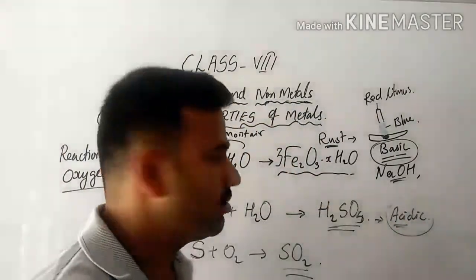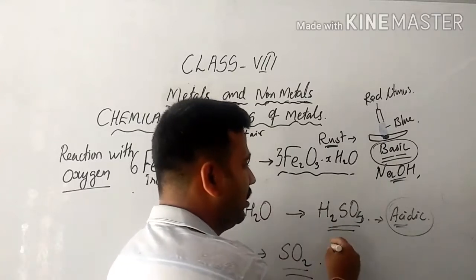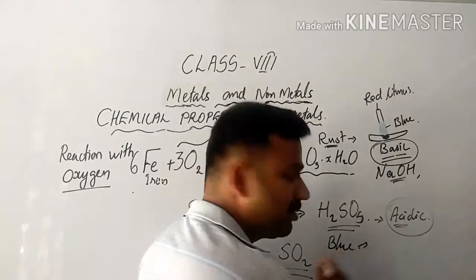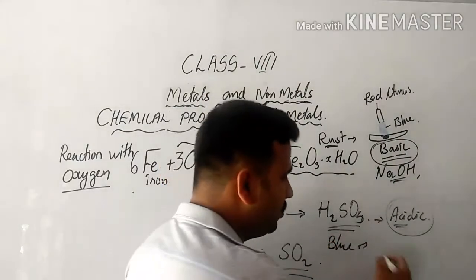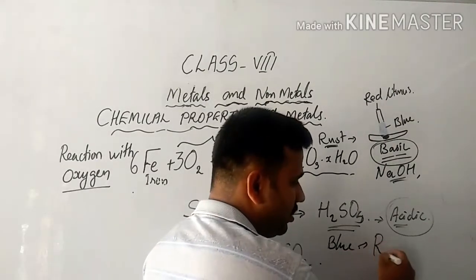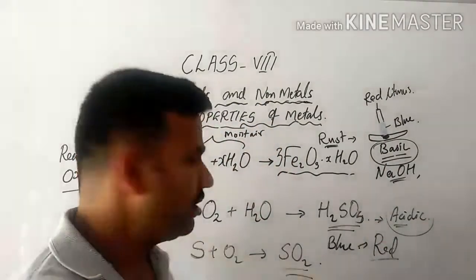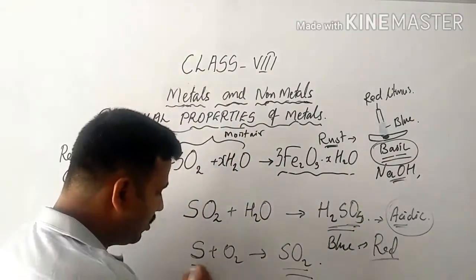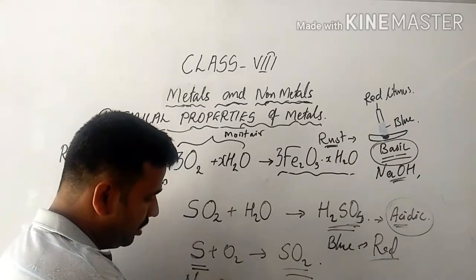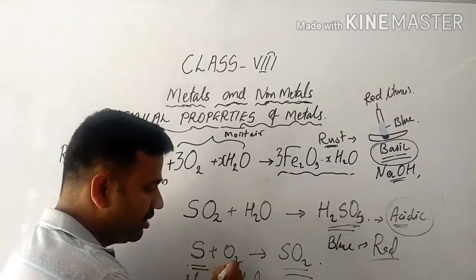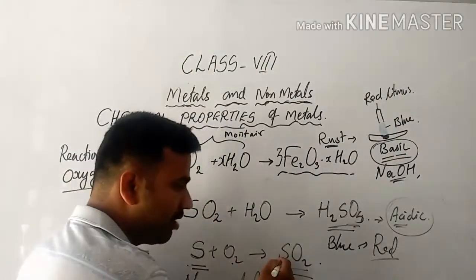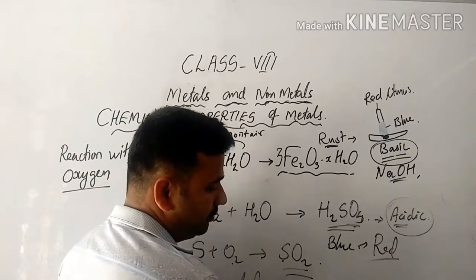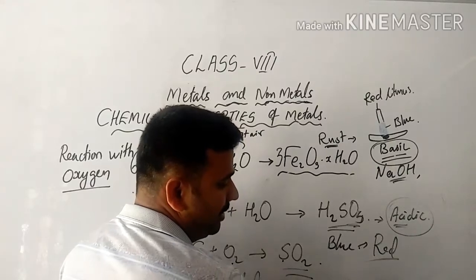How can we test the nature of this product? If you bring a blue litmus paper near this solution, the blue litmus will change to red color, so we can understand that the product formed is acidic in nature. Sulfur is a non-metal, and when it combines with oxygen it forms sulfur dioxide. Sulfur dioxide is a non-metallic oxide.